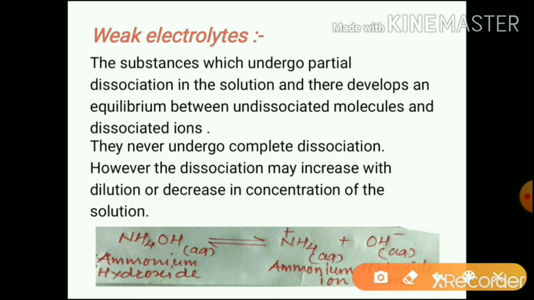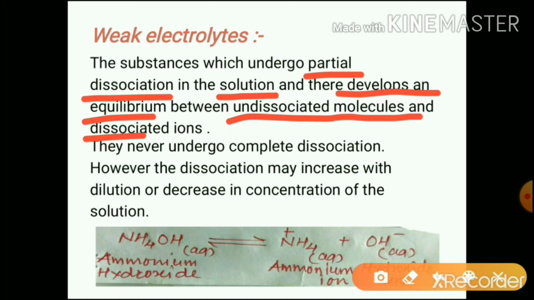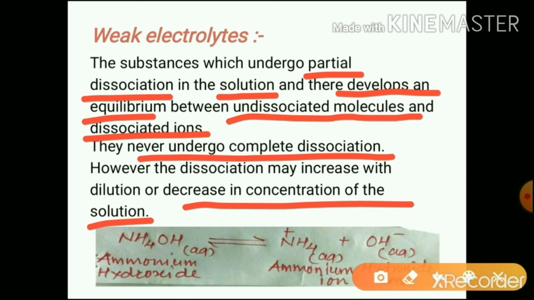Weak electrolytes are the substances which undergo partial dissociation in the solution, and there develops an equilibrium between undissociated molecules and dissociated ions. They never undergo complete dissociation. However, the dissociation may increase with dilution or decrease in the concentration of the solution. Dilution means if we dilute the solution, its concentration decreases, and as the concentration decreases, there is possibility of increase in the dissociation. The number of ions may increase. The solvent loosens the forces between the ions and it sets free ions in the solution.